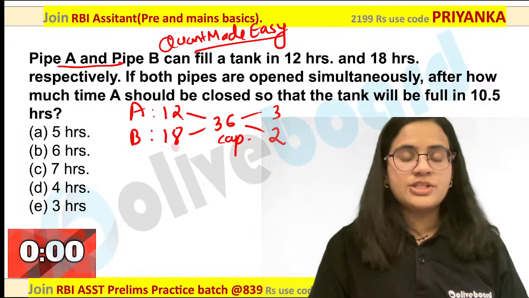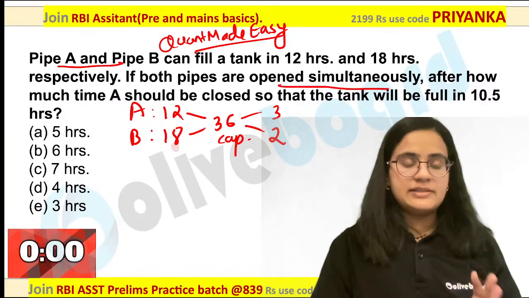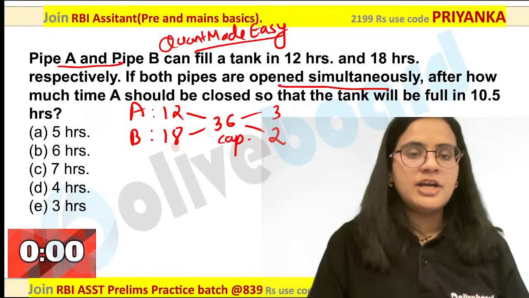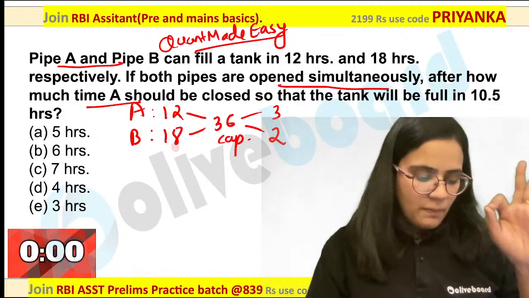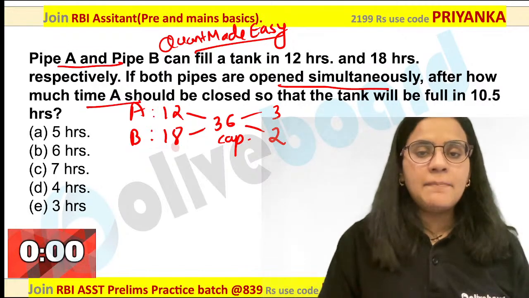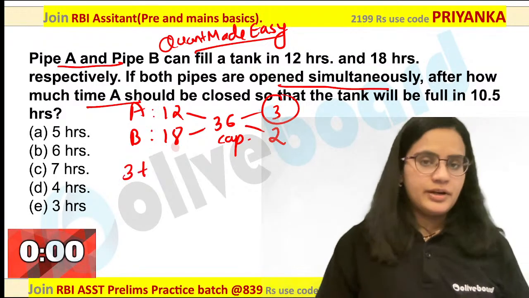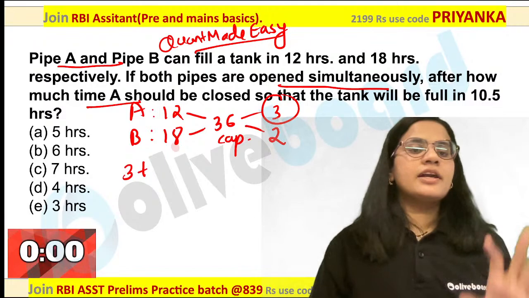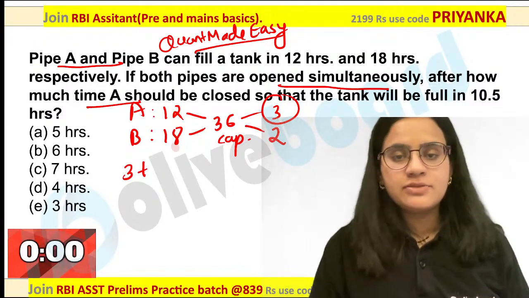What is given in your question? Both the pipes are opened simultaneously. After how much time A should be closed? Now please pay attention over here. You know that A is closed. That means this A pipe is working for T time, whereas B is working for full time.